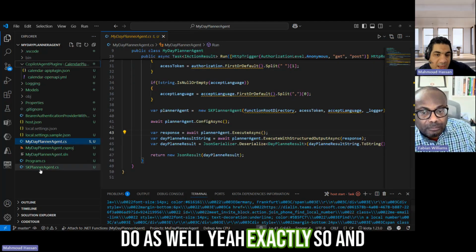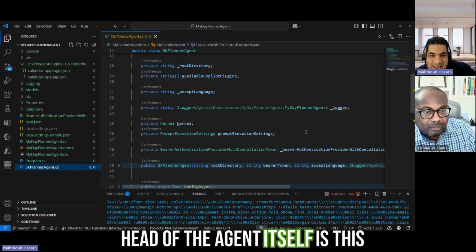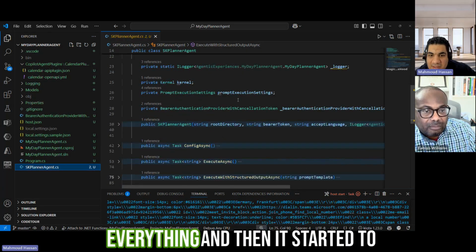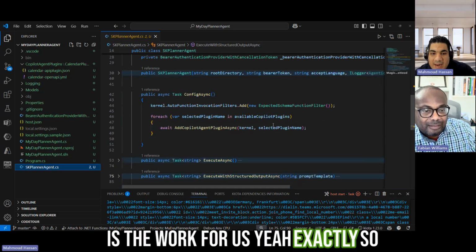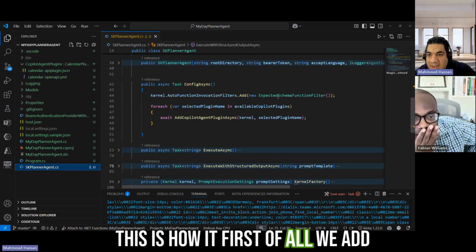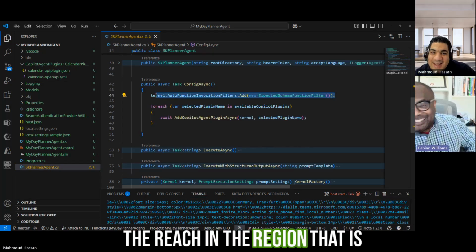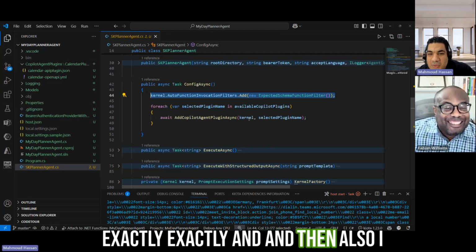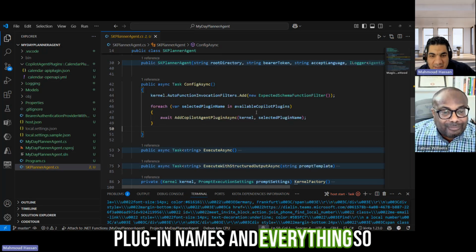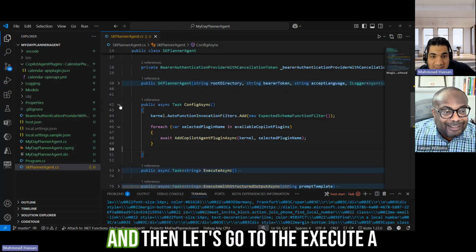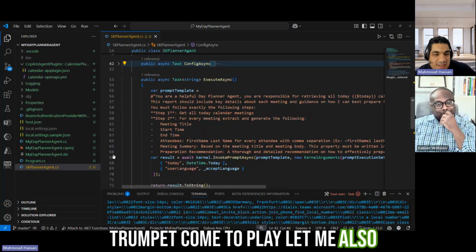Yeah, exactly. So here, this is actually the head of the agent itself, this class that actually takes everything and then starts to do the whole work. First of all, this is the workforce. Exactly. So this is where first of all we add the magic that you have hidden. I already covered in the region settings. Exactly. And then also I add all the Copilot plugin async, and then as you can see we have the plugin names and everything. So this is the configuration part, and then let's go to the execute async, and this is where also the prompt comes into play. Let me also explain how it looks like.